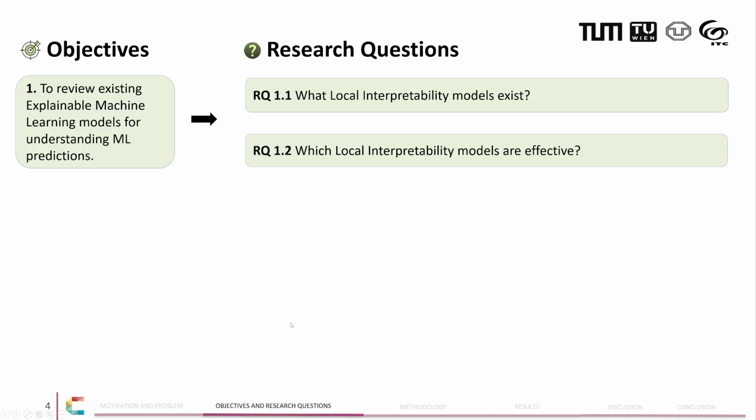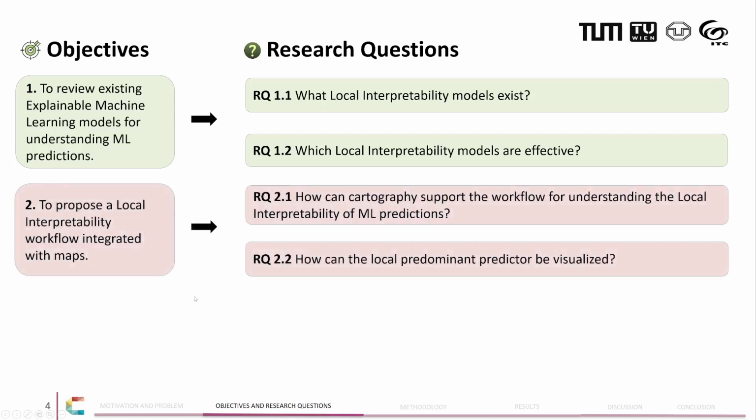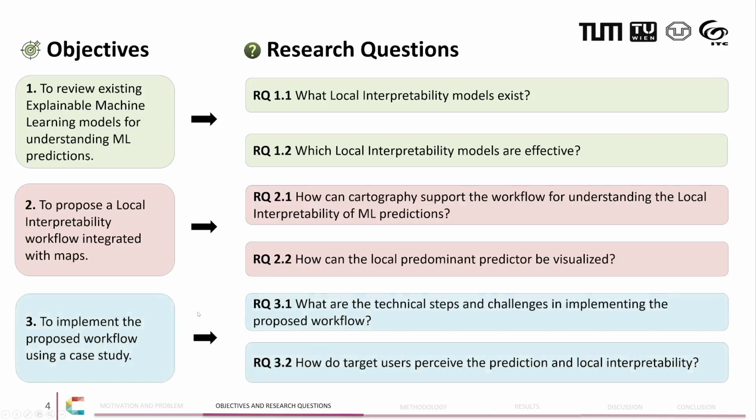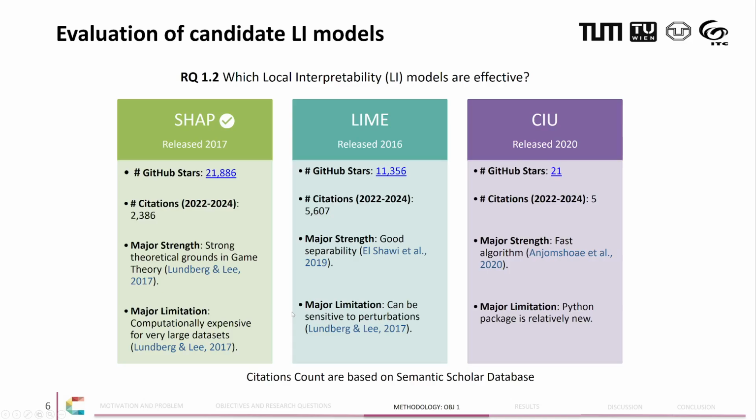So regarding the objectives, I looked into literature to understand what local interpretability models exist and which ones are effective. And secondly, I proposed a workflow as to implementing the most effective local interpretability model. And finally, I implemented this workflow by looking at the technical steps and challenges involved, as well as engaging users to understand their perspectives. So basically, regarding the literature review, I assembled these local interpretability models, and I finally selected the SHAP model due to its level of adoption and then also the strong mathematical background.